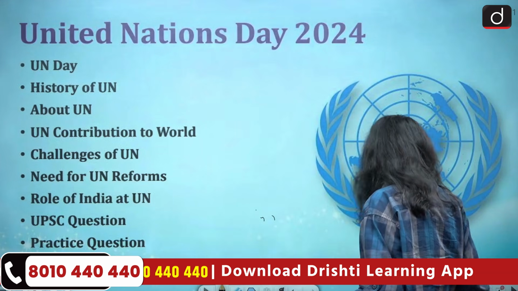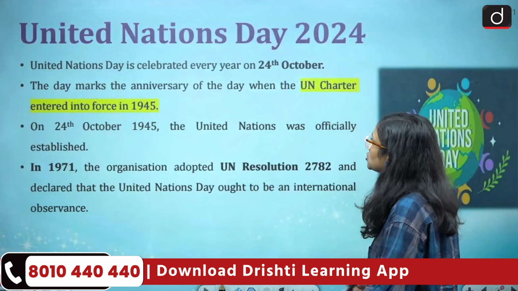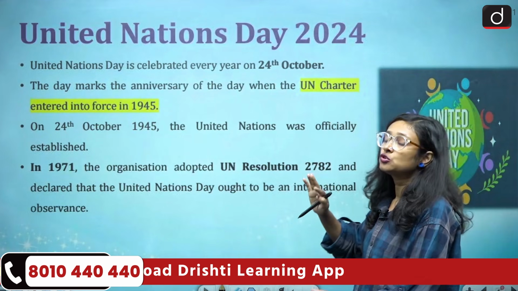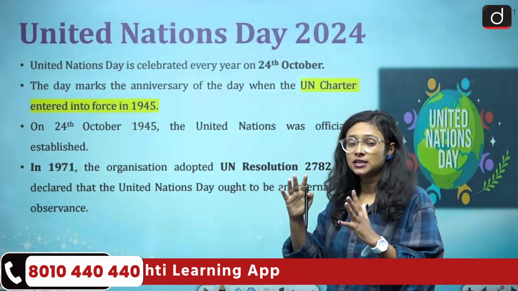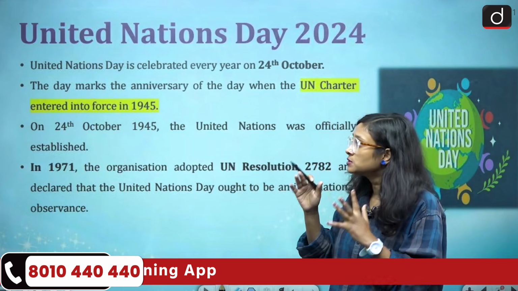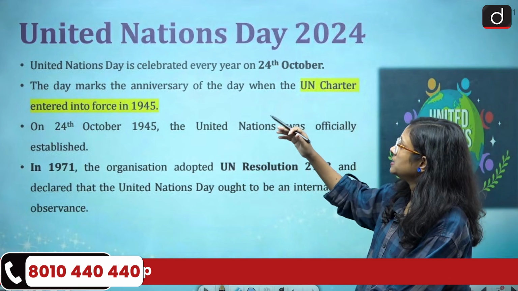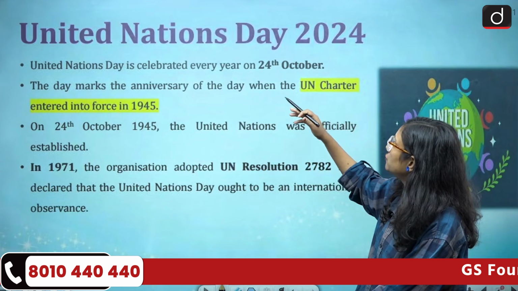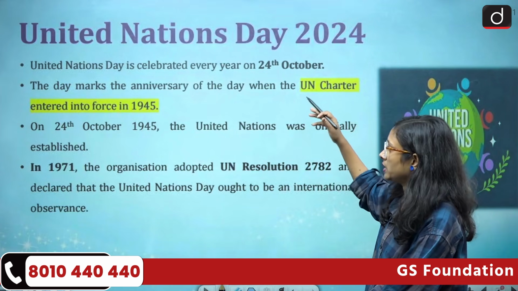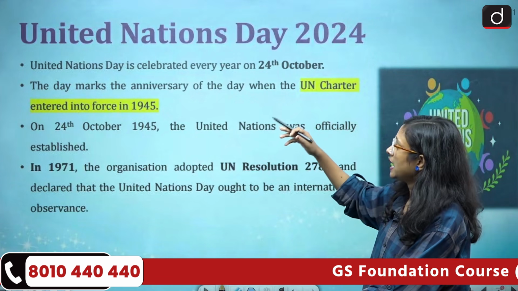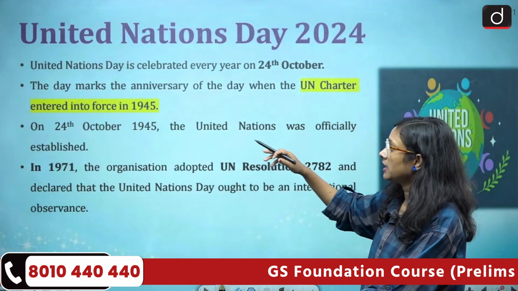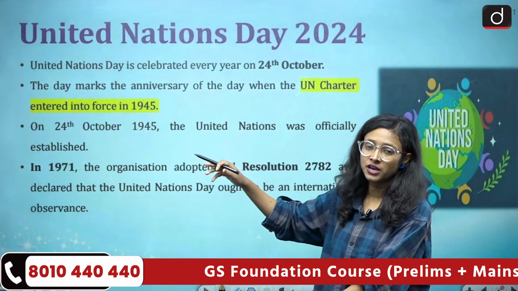Moving towards the discussion part. First of all, we should note when the United Nations Day is observed. United Nations Day is celebrated every year on 24th October. This day marks the anniversary when the UN Charter entered into force in 1945.